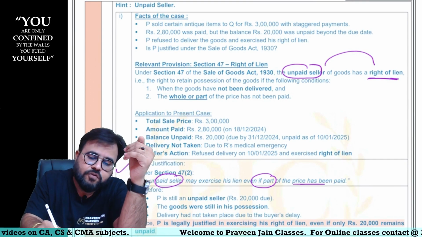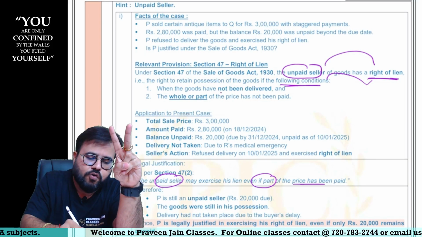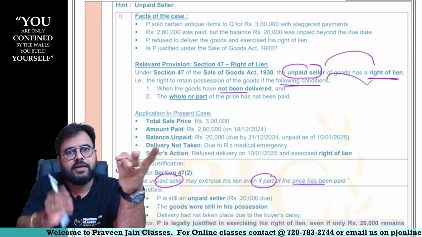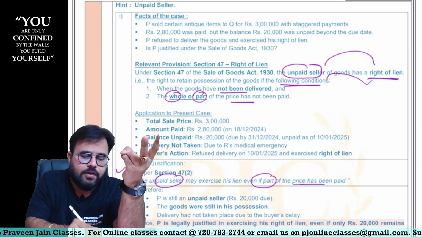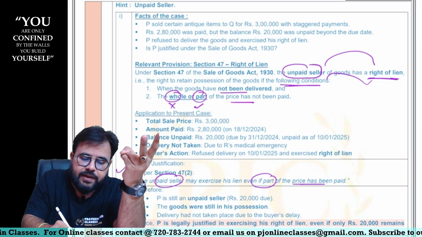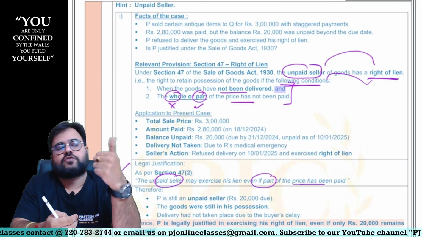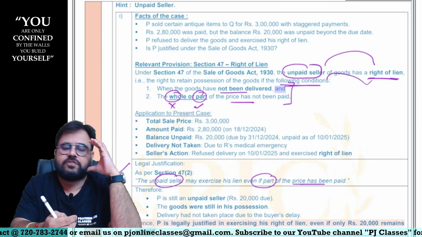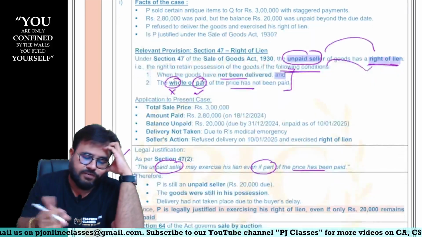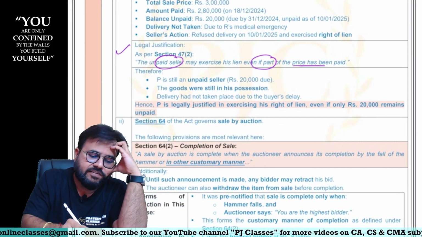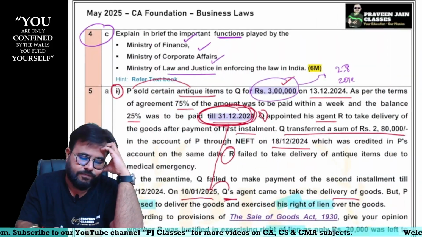Next, you can exercise the right of lien only if two conditions are fulfilled. Condition 1: possession of the goods is not delivered, that is, the seller is still having possession of the goods. Condition 2: the whole or part of the price is not paid. Not the whole, but part is still not paid. Can I say both conditions are fulfilled? Yes. In our case also, possession is still with us and 20,000 is not paid, hence I am an unpaid seller. If I am an unpaid seller, I will exercise the right of lien. So you are legally justified in exercising the right of lien even if only 20,000 remains unpaid.